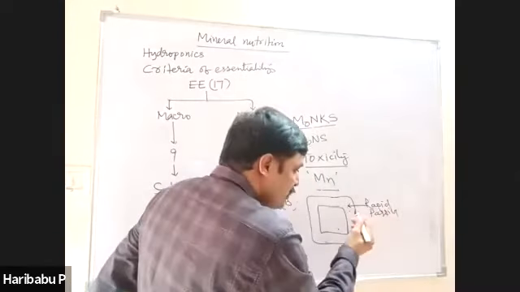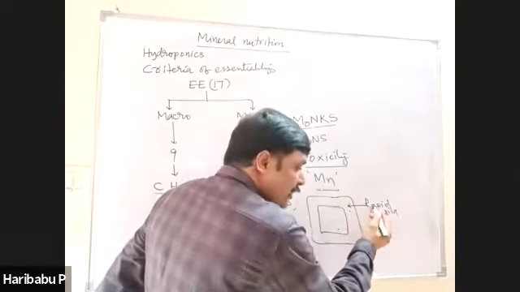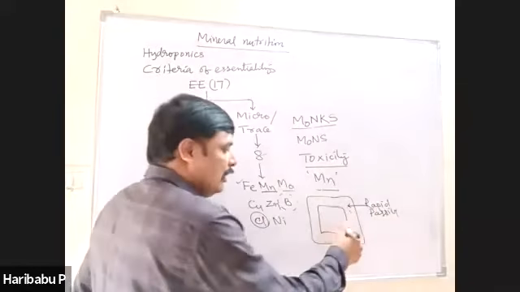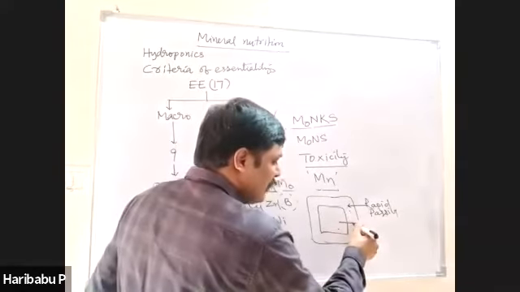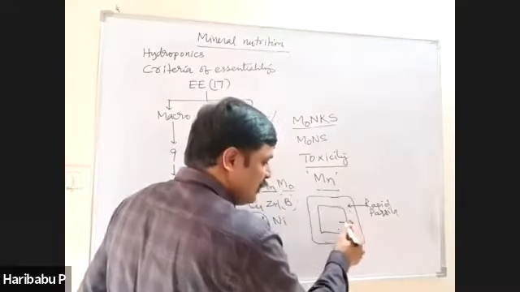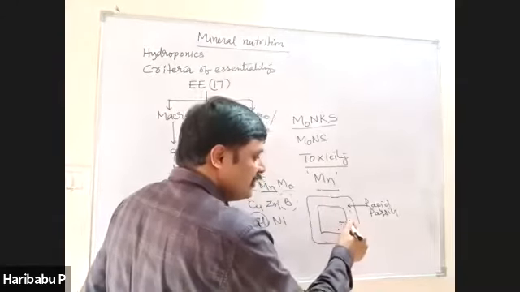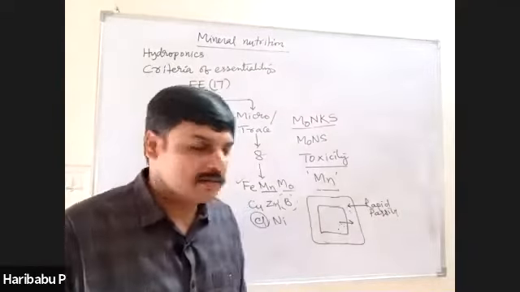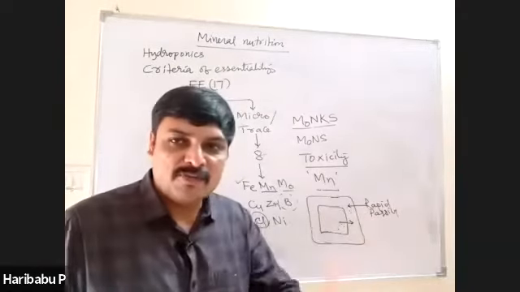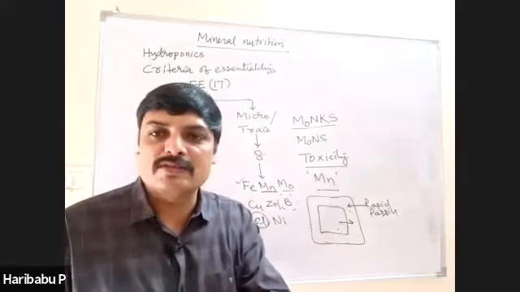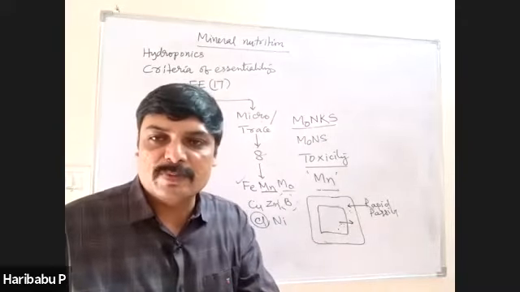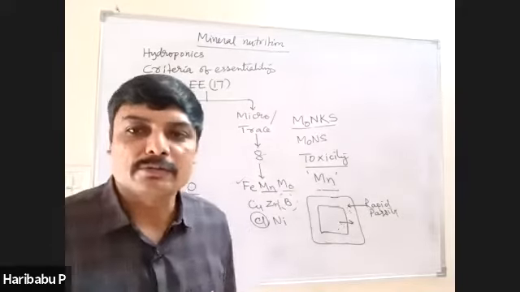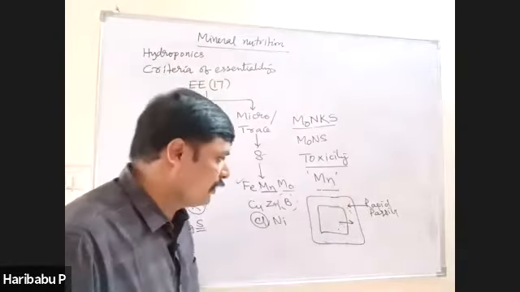Rapid and passive means what? Movement of ions into the apoplast is rapid, speedily comes and without utilizing metabolic energy. And entry of ions into the cell, into the symplast, is slow and active. Try to understand these points. Into the outer space, fast and passive. Into and out of the inner space is slow and active. That's all. That is a very important point.